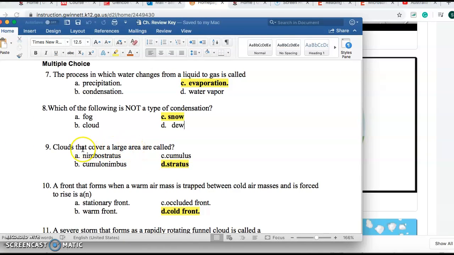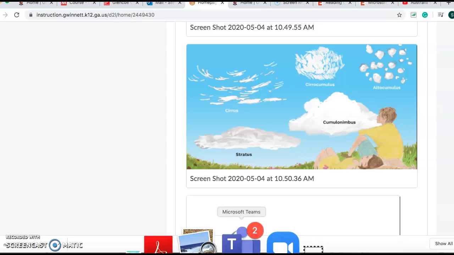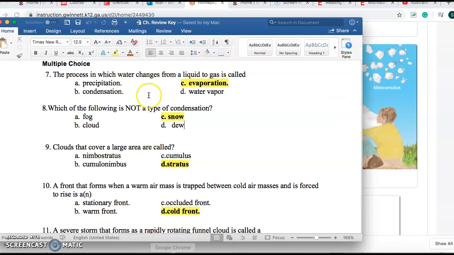For number 9, clouds that cover a large area are called what kind of clouds? Well, I have this picture for you guys right here. It's a stratus cloud because a stratus cloud is a lower bearing cloud. It lays lower to Earth's surface, and it also stretches out farther than any of these other types of clouds. So your answer is stratus.